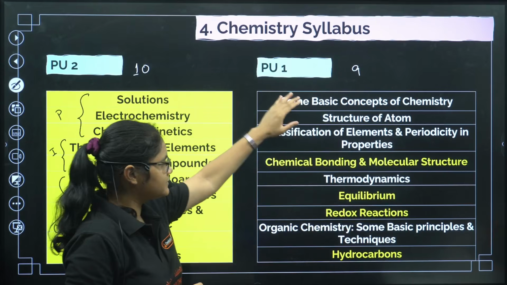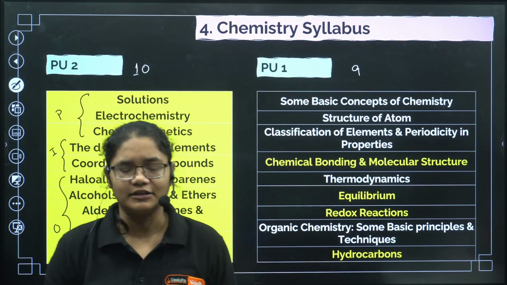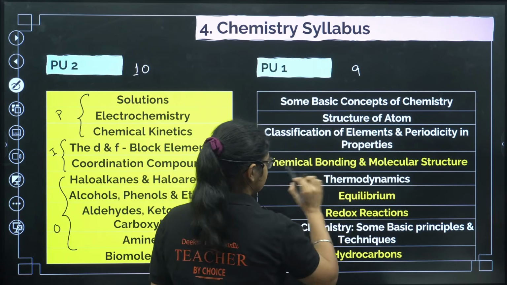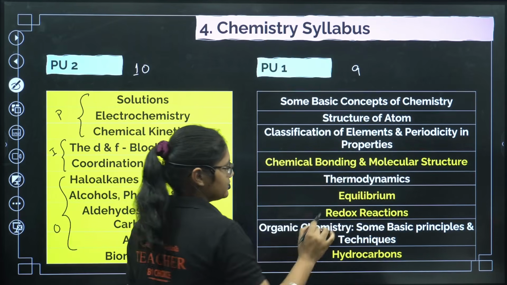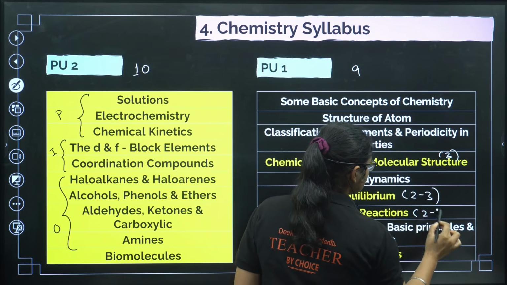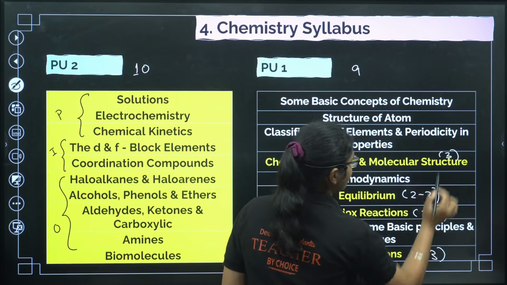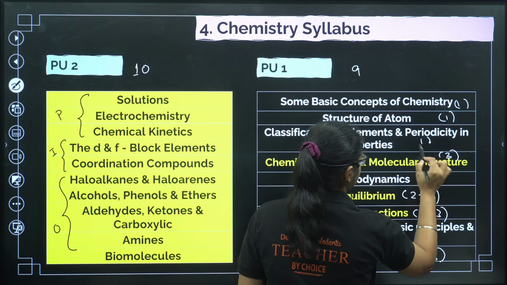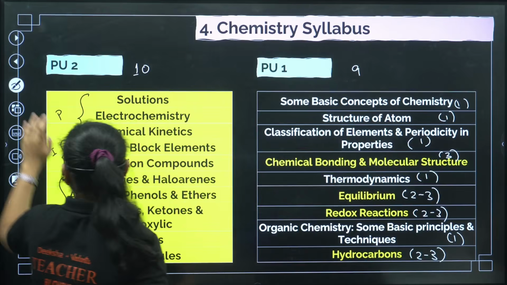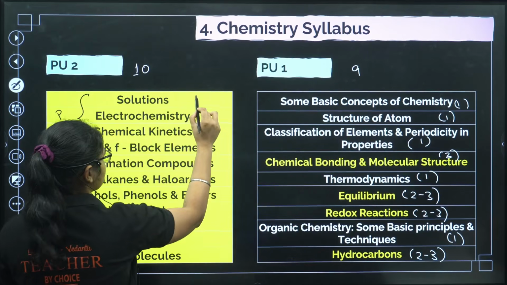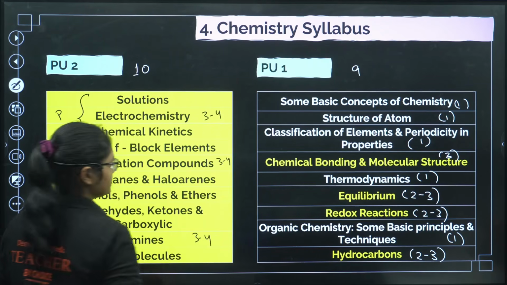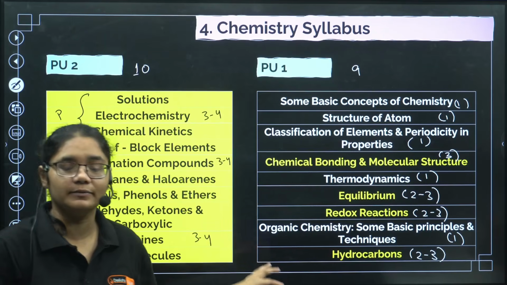Now basically the PU1 weightage in the KSET examination is very, very less, and you can hardly expect 1 question from each of the chapters except these yellow highlighted chapters. In the yellow highlighted chapters you can expect 2 to 3 questions, okay, and in other chapters you can expect 1 question each. Now coming to PU2, in these chapters you can get almost 3 to 4 questions in all the chapters.